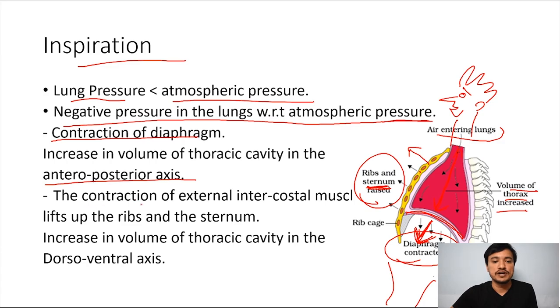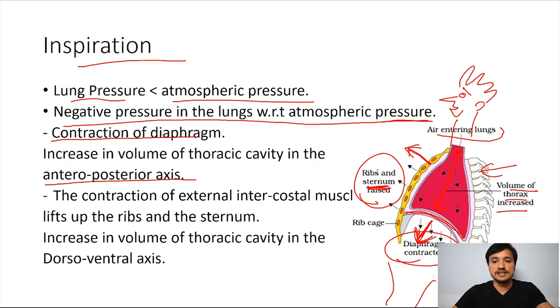Okay, and then there is contraction of the external intercostal muscle. As I told you, if there is contraction of the intercostal muscle, this moves towards this direction, in an outer direction, and thereby the volume of the thoracic cavity is also increasing in the dorsoventral axis. You see, this is the dorsal part, this is the ventral part, and there is a volume increase in the dorsoventral axis.